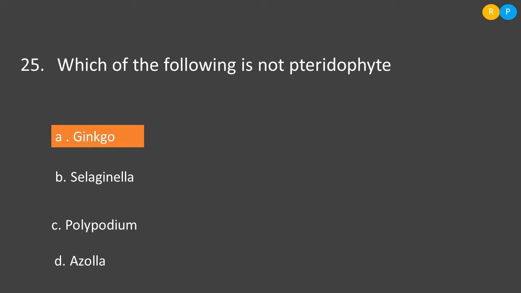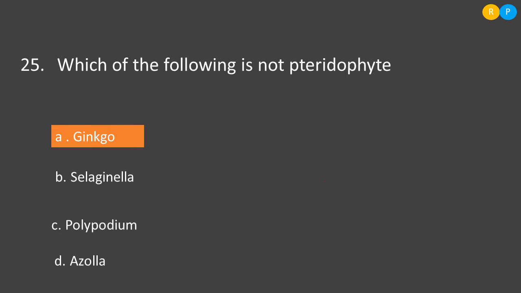The next question is, which of the following is not pteridophytes? Option A, ginkgo. Ginkgo is a kind of gymnospermic plant. It is called a living fossil, so this does not belong to the pteridophytic group. Then option B, Selaginella. Selaginella is a kind of pteridophytic plant, so it is habited to land.